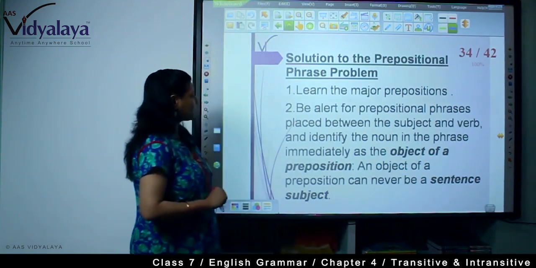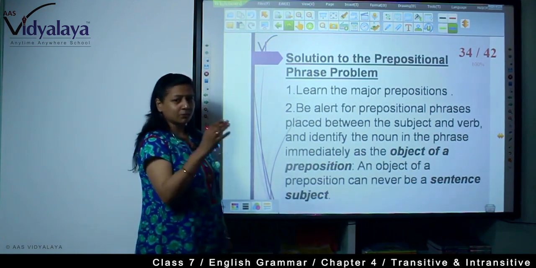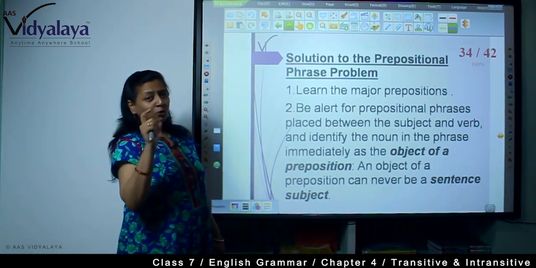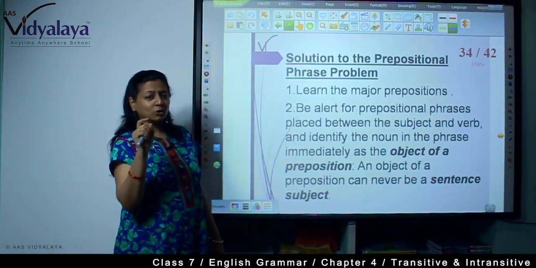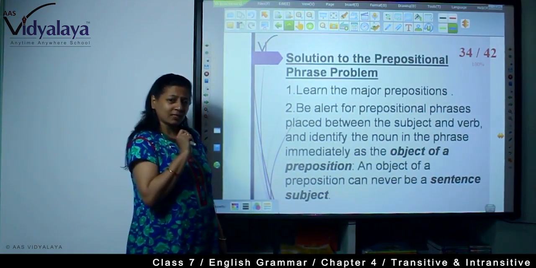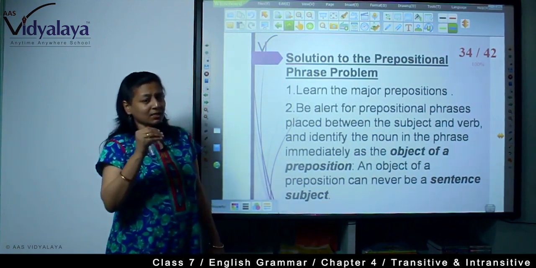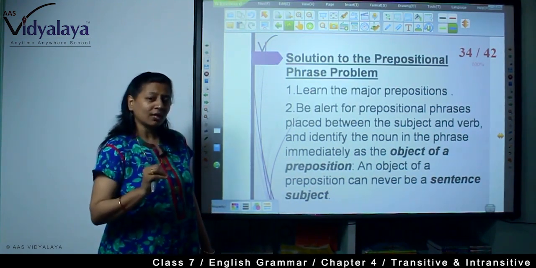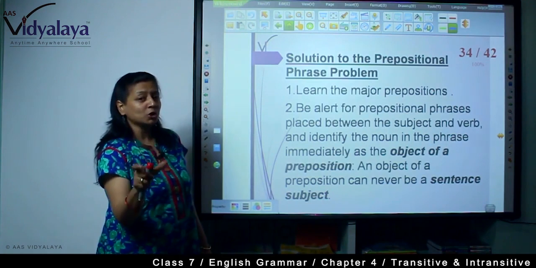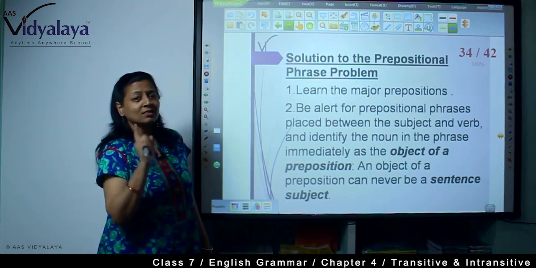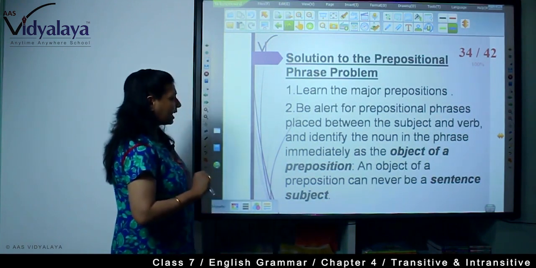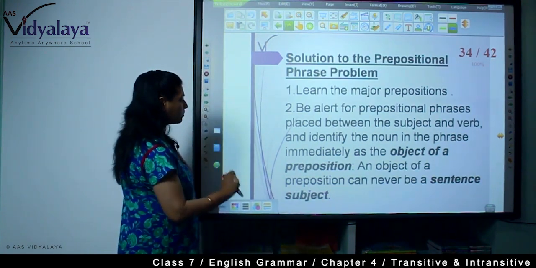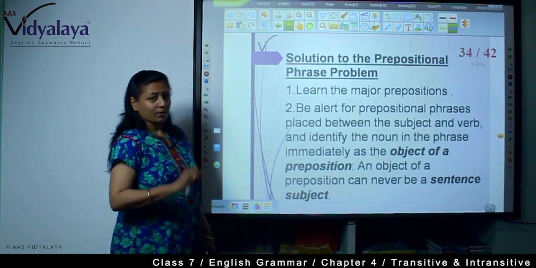Be alert for a prepositional phrase placed between the subject and verb. If you know the prepositions, then whatever words are around that, you know these are a prepositional phrase, and if it is between the subject and verb, then you know yes, this is a prepositional phrase, this is not the subject. And identify the noun in the phrase immediately as the object of a preposition.